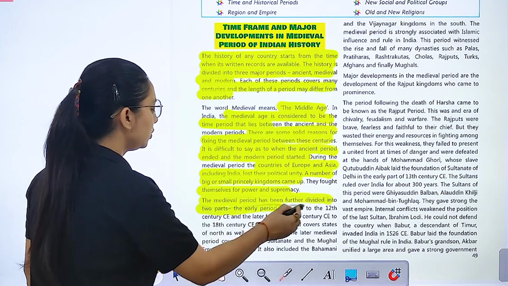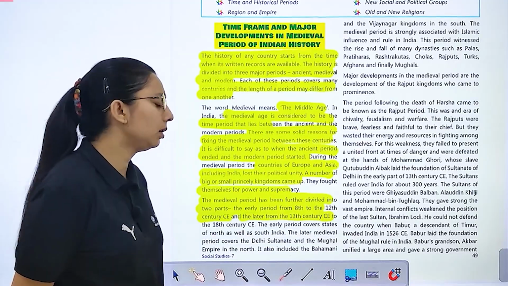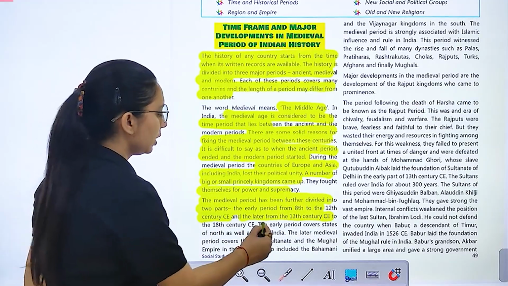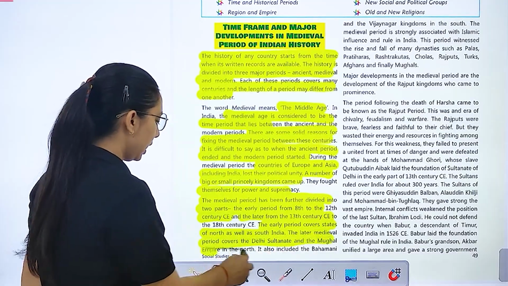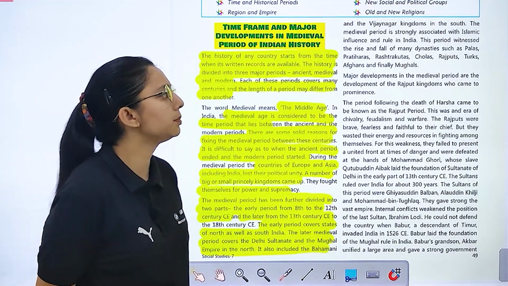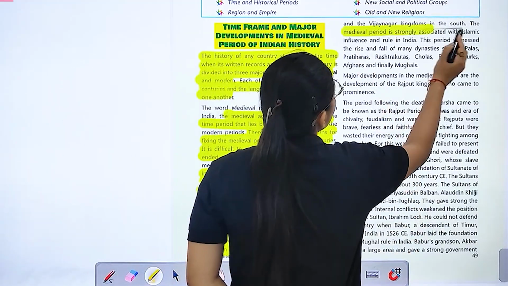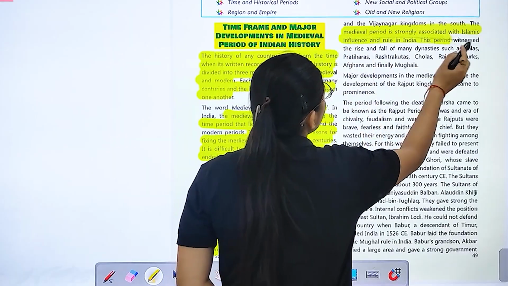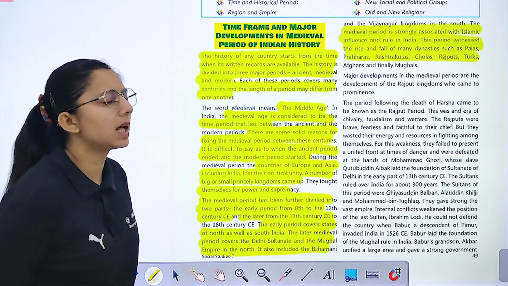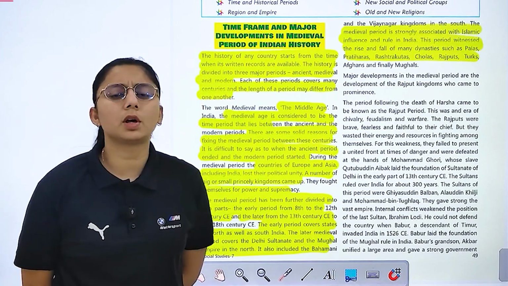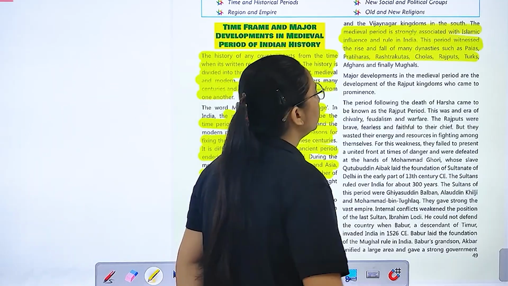Medieval period has been further divided into two parts: early period from 8th to 12th century CE and later from 13th to 18th century CE. So the early period covers states of north as well as south. The later medieval period covers Delhi Sultanate and the Mughal Empire in the north. It also includes Bahmani और आपको जो विजयनगर वाला किंगडम है वो include करता है. The medieval period is strongly associated with Islamic influence and rule in India. This period has witnessed the rise and fall of many dynasties, like we have Palas, Pratiharas, Rashtrakutas, Cholas, Rajputs, Turks, Afghans, and finally Mughals.